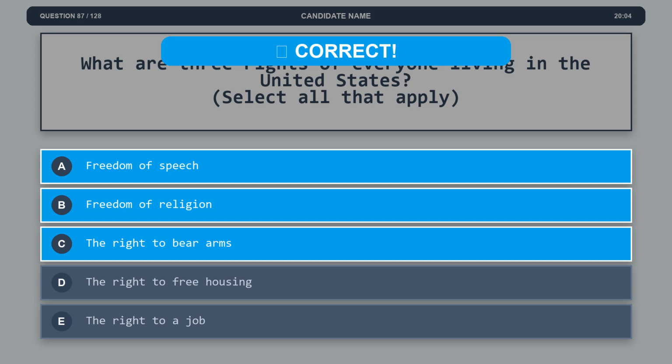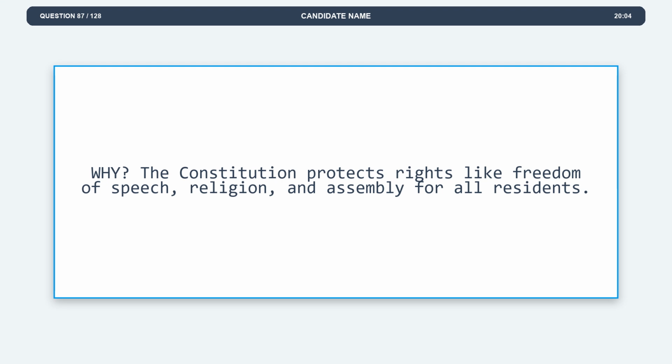Option A, freedom of speech. Option B, freedom of religion. Option C, the right to bear arms. Explanation. The Constitution protects rights like freedom of speech, religion, and assembly for all residents.